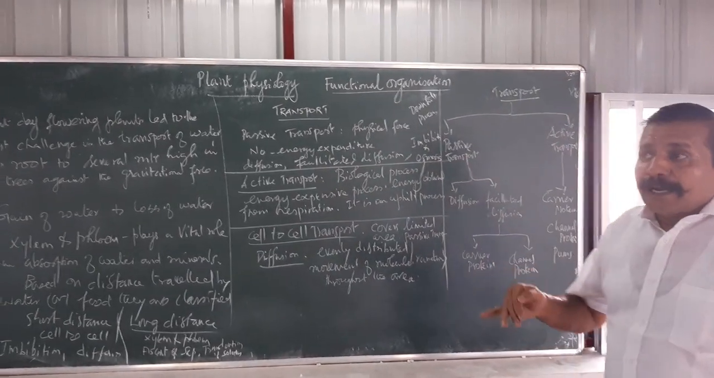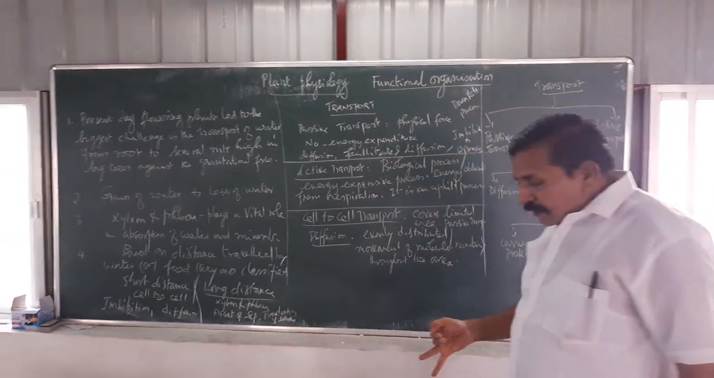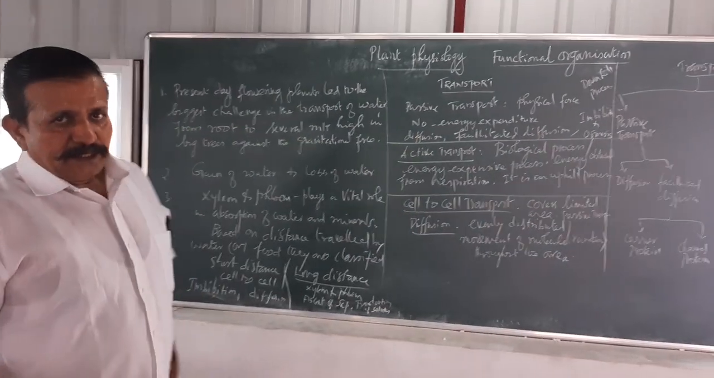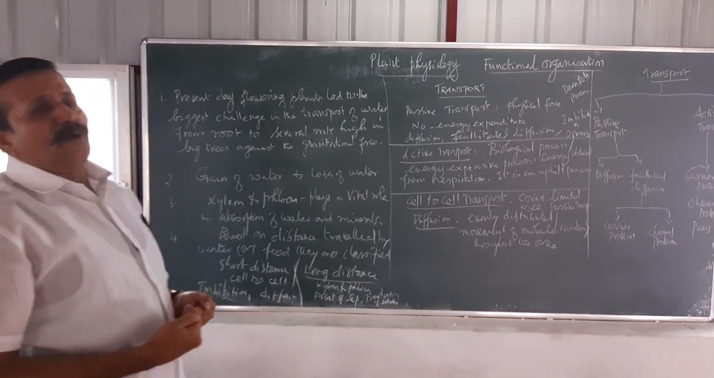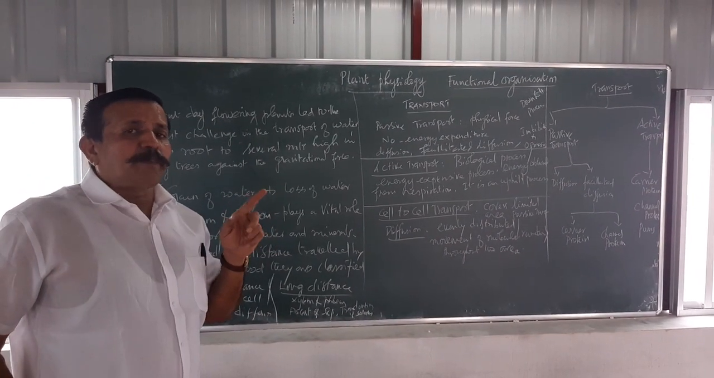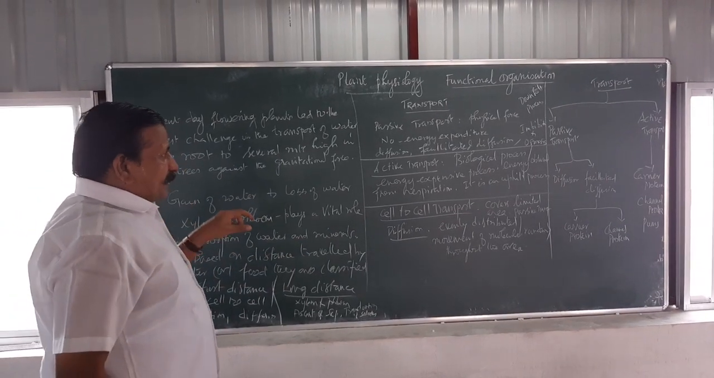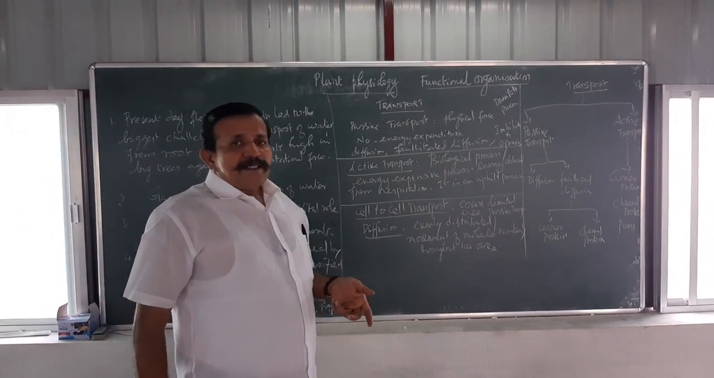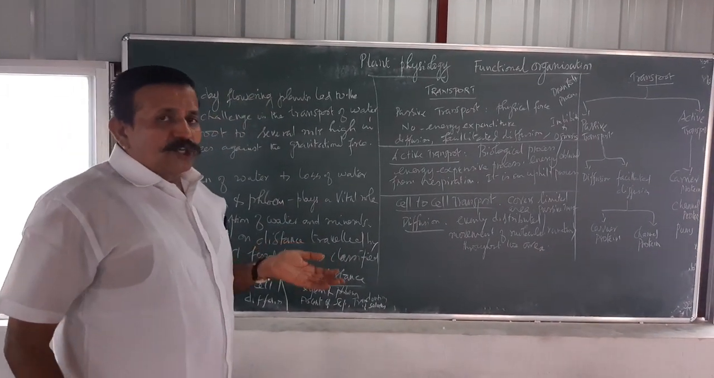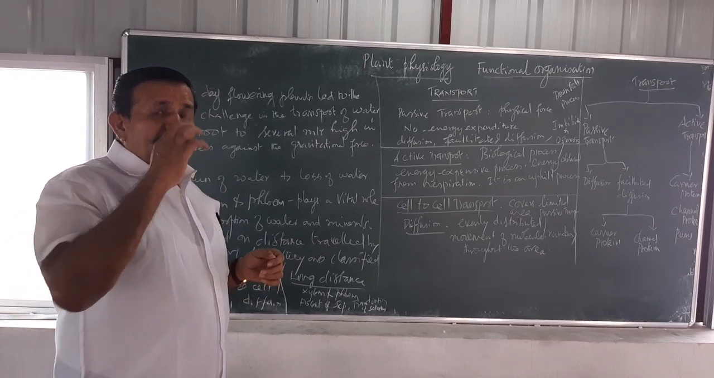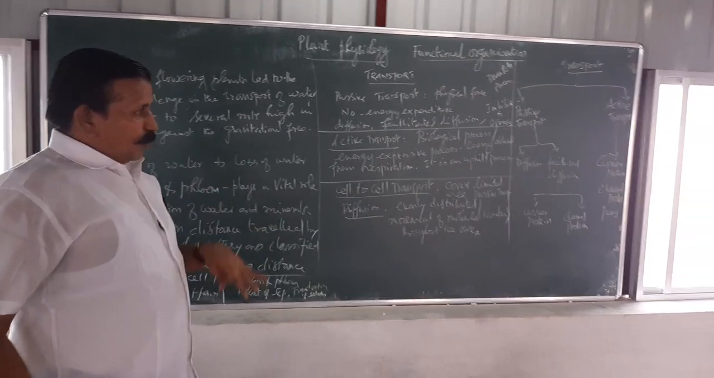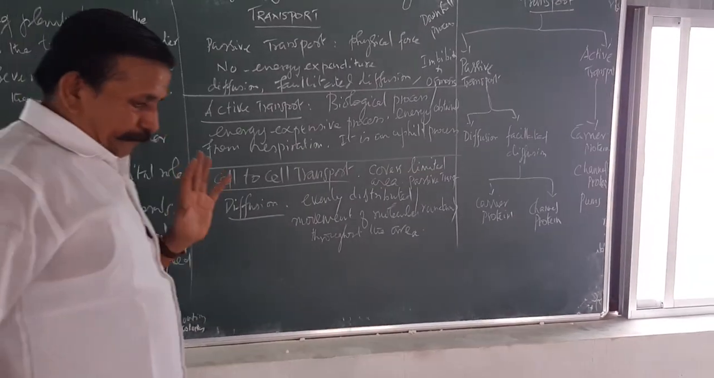So what do you mean by facilitated diffusion? I can explain in detail one by one afterwards. Just now we have gained some information regarding transport. There are two types. One is passive transport, which is a physical process. There is not much need of energy, and it is based on three important processes: diffusion, facilitated diffusion, and osmosis. Imbibition is also there.